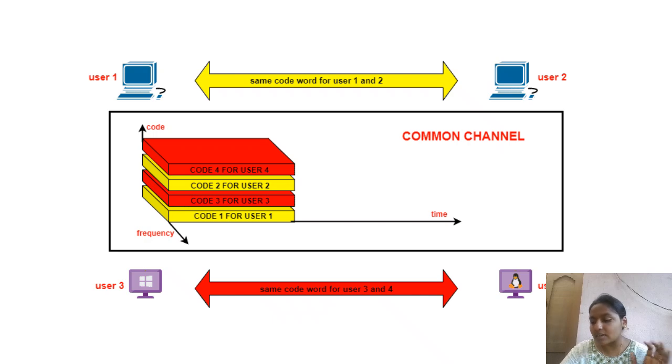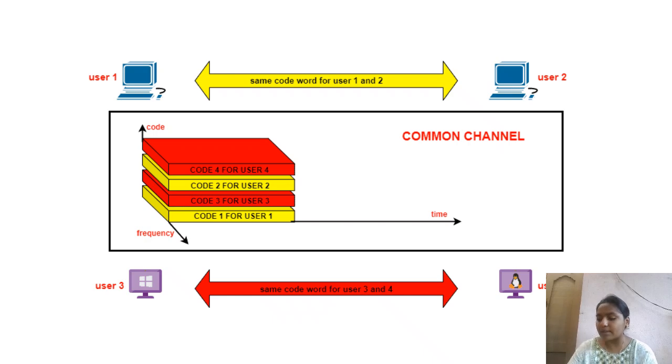In the frequency division, the available bandwidth is in the form of frequencies. So here four stations are connected to a common channel. If station 1 wants to share the data, then the frequency bandwidth of station 1 is activated. If station 2 wants to share the data, then the frequency of station 2 is activated and it can share the data. This is the working of the frequency division multiple access protocol.